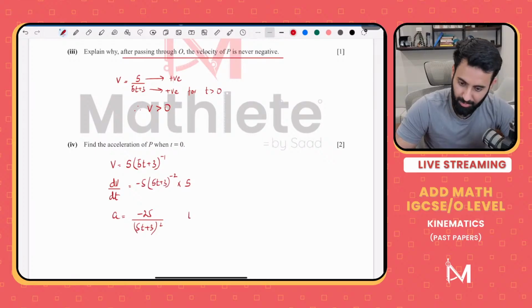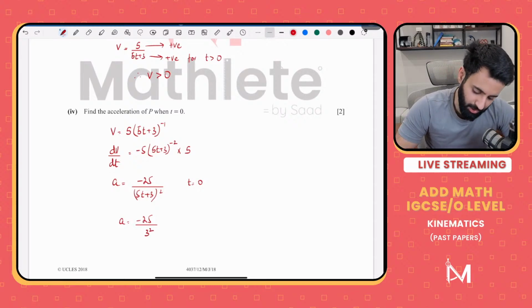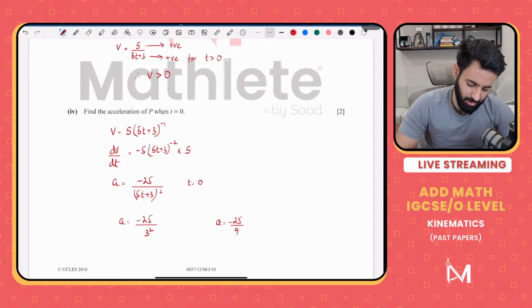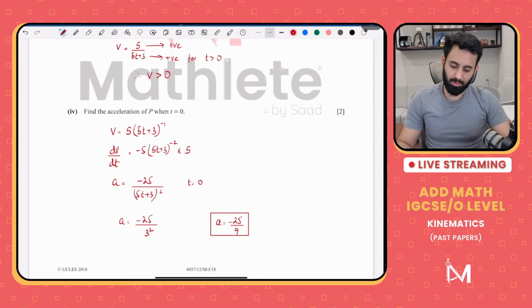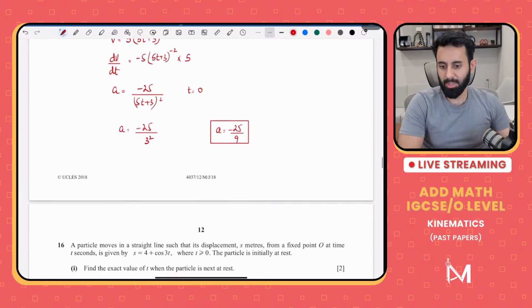The value of t that we're given is 0. So a is equal to minus 25 upon, 5 into 0 is 0, 0 plus 3 is 3, 3 squared. So a is equal to minus 25 upon 9, which we can leave as it is. We're not supposed to give it in decimal unless the question says so. But yeah, that's the answer. Okay, so we're going to keep it till here only.